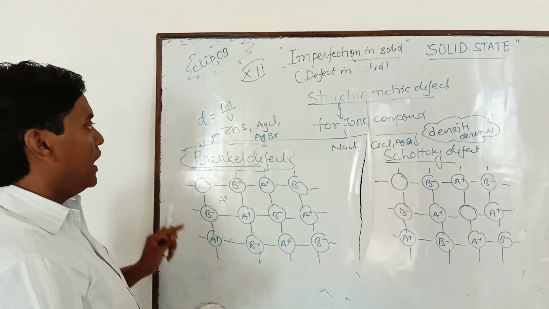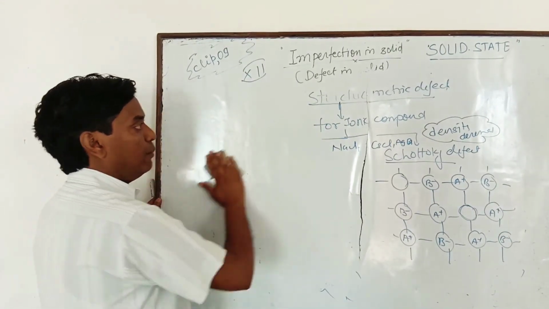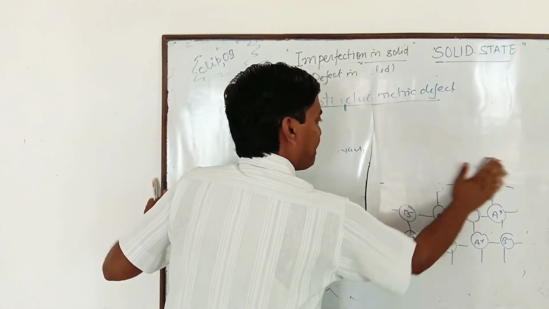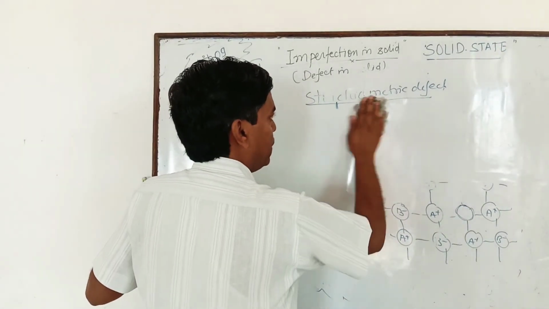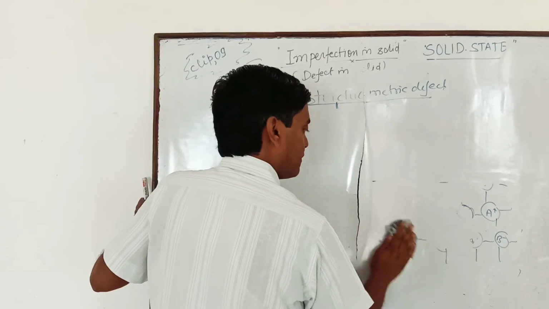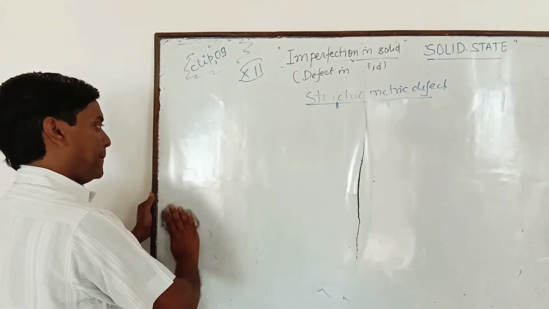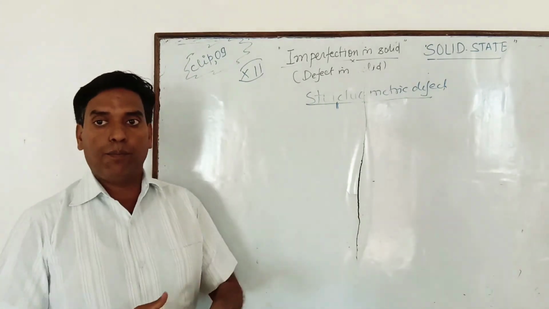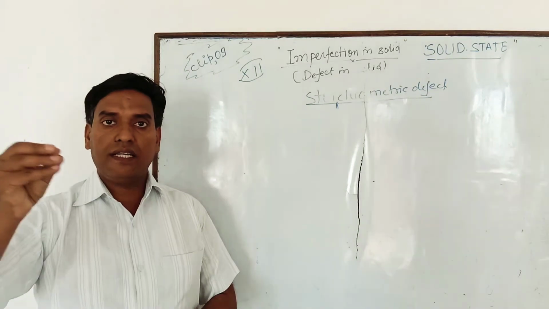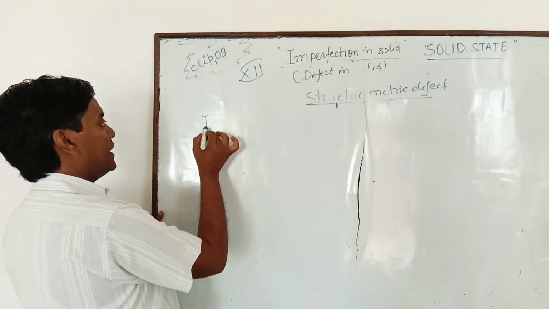Clear? Now I am going to discuss the impurity defect. What is the impurity defect? You know, impurity means the addition of a certain substance as an impurity. Students, this is an ionic solid.